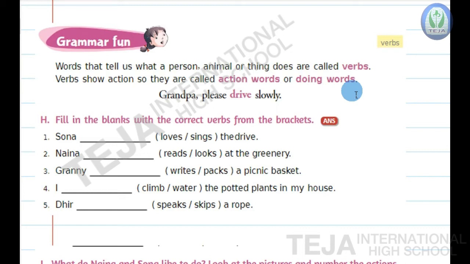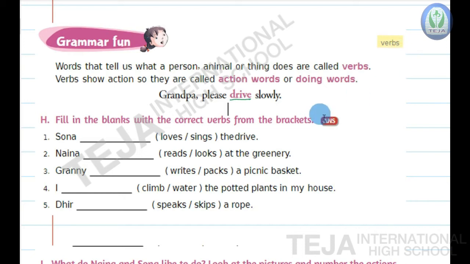Okay. Now here, see the example, children. Grandpa, please drive slowly. Here the word drive is a verb as it tells the action, what the grandpa is doing. The grandpa is driving the car. So drive is a verb. Verbs will tell us the action or the work the person, animal or thing is doing. So doing words or action words are called verbs.